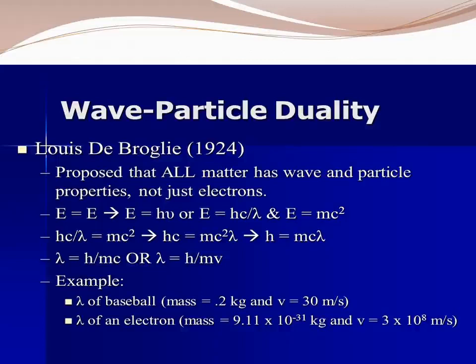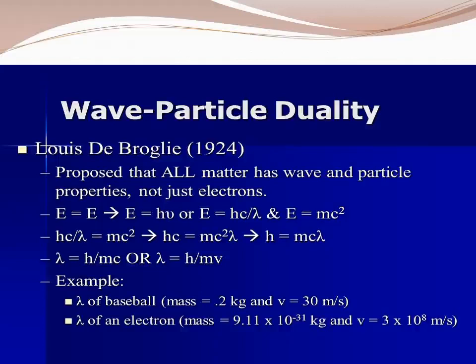Louis de Broglie extended this concept: all forms of matter show dual character. To quantify this relation, he derived an equation for the wavelength of the matter wave. He combined two equations of energy, one representing wave character and the other particle nature.